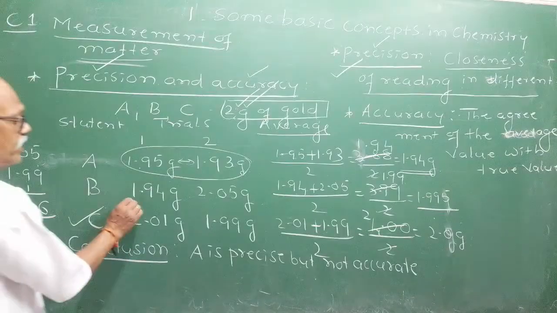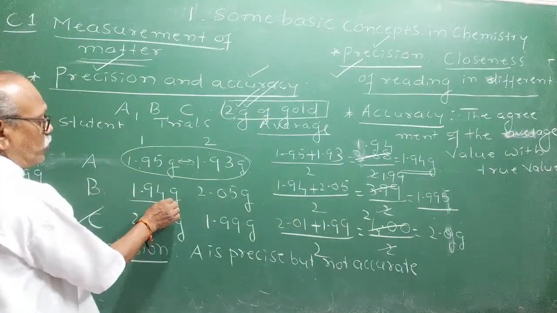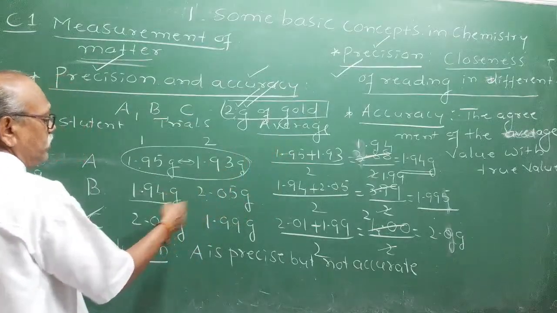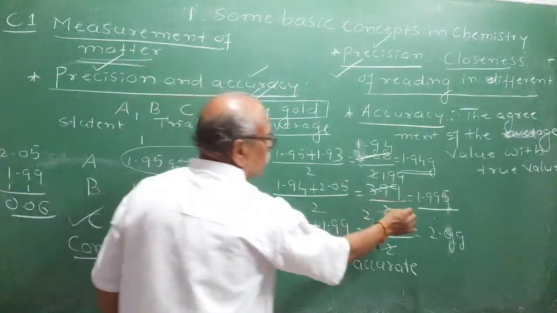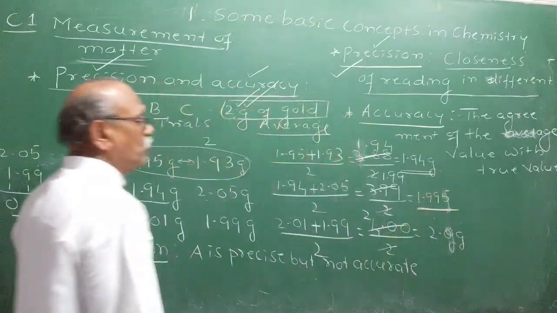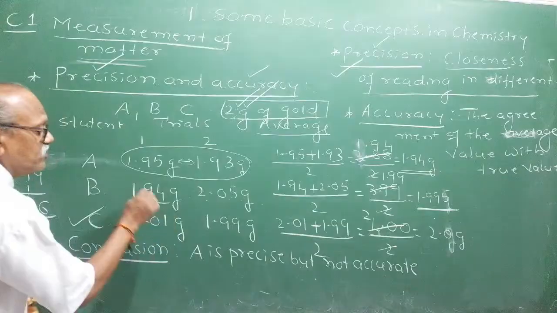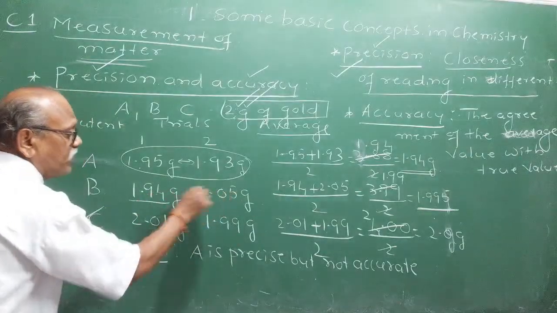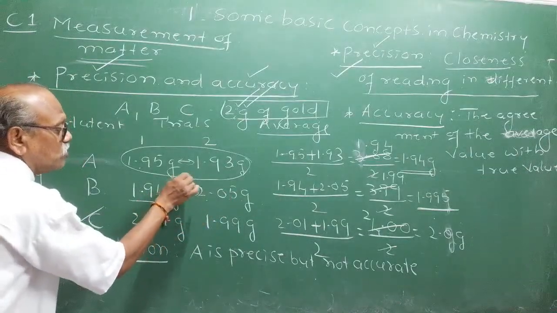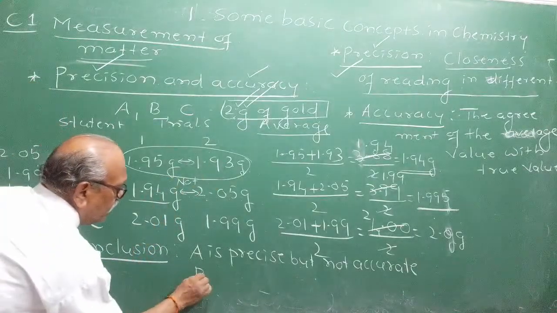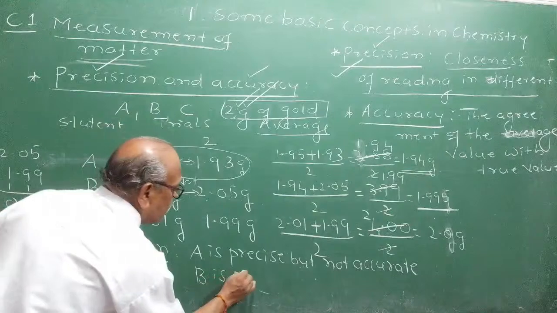Right? 1.94 is away from 0.06 here, 2.05 away from the values. But his average value is 1.995. What can you say about B? The difference of the readings from 1.94 to 2.05 is large. It is not close. Not close. It means student B is not precise.